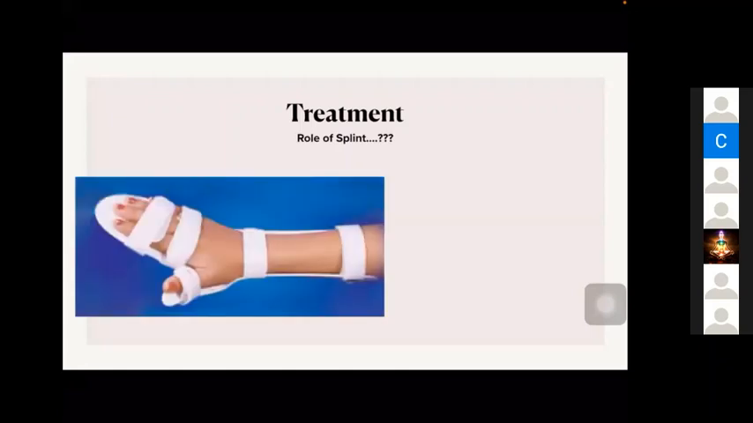I think everybody knows this. What is the name of this splint? Can somebody tell? The splint used in radial nerve palsy. Cock-up splint. Yeah, Cock-up splint. Can you tell what is the role of the splint in radial nerve palsy? To prevent the contracture.